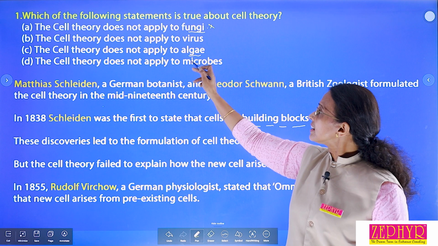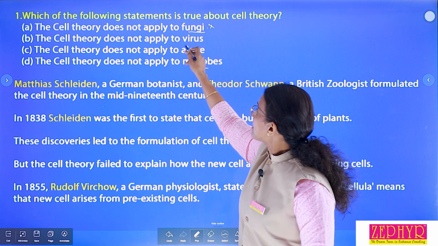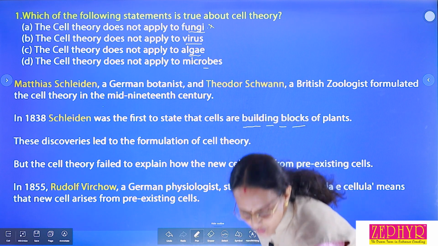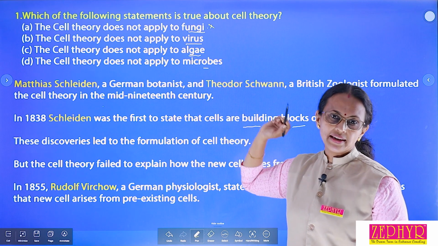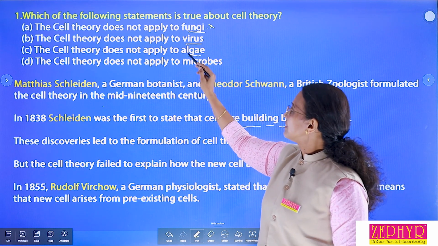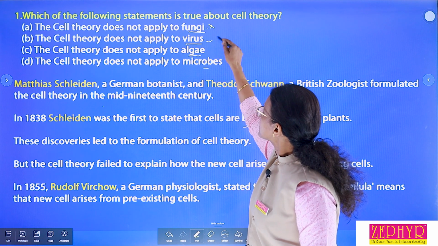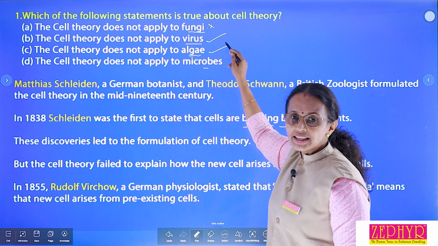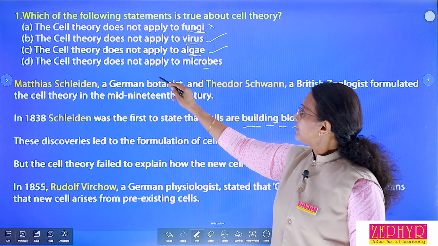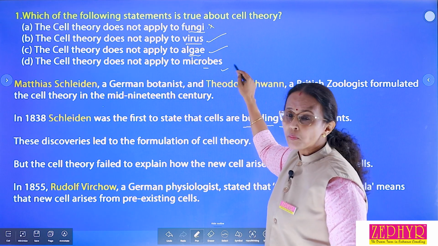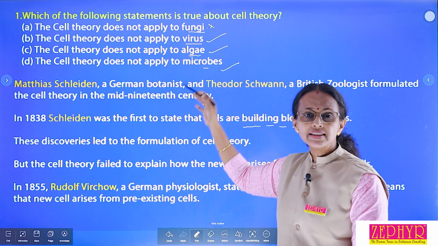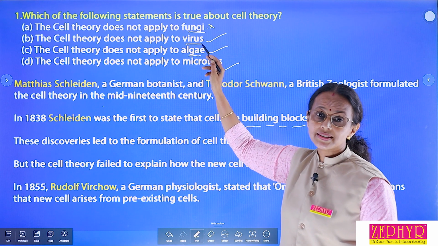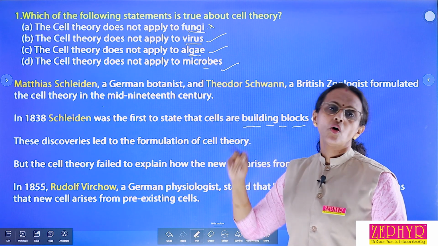Second statement, the cell theory does not apply to virus. Viruses are acellular organisms. That means the statement is correct. Then third, the cell theory does not apply to algae. Algae is also a living organism, made up of cells. Then last, the cell theory does not apply to microbes. Microbes are also living, so the cell theory is applicable there. So, the correct option is the cell theory does not apply to virus. What is the reason? Viruses are acellular organisms.